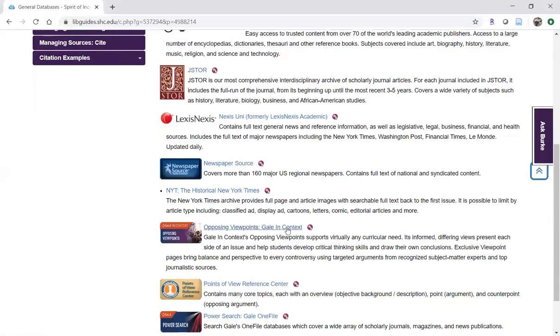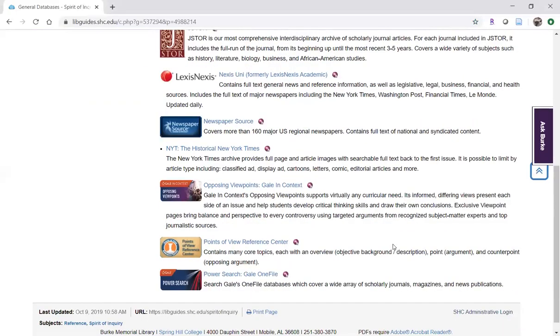And then Opposing Viewpoints and Points of View Reference Center are also databases that include newspapers, magazines, scholarly journals, and a whole bunch of other stuff, oftentimes almost like full lesson plans on a particular topic. So keep those things all in mind.